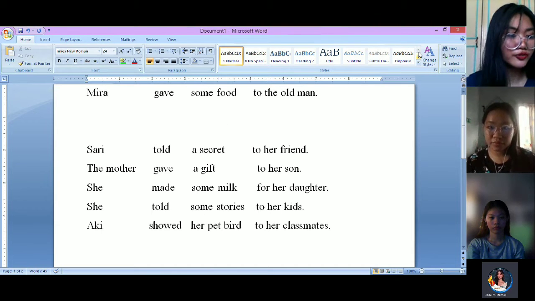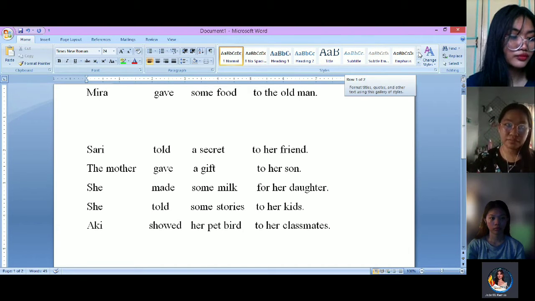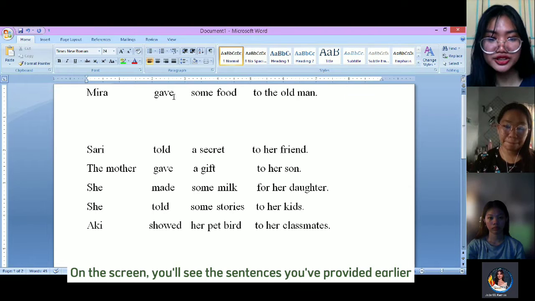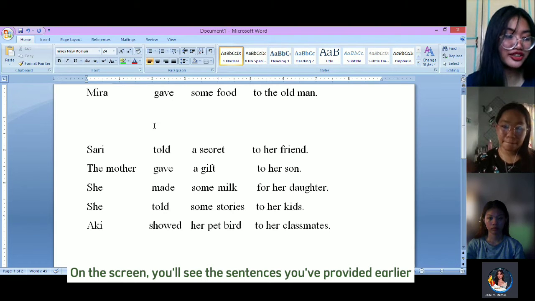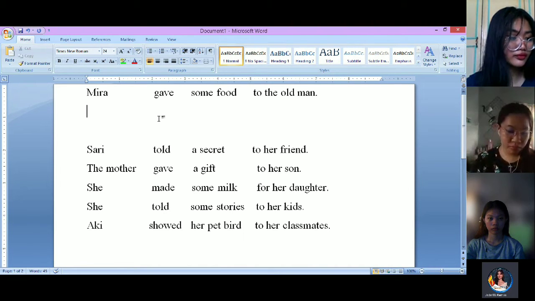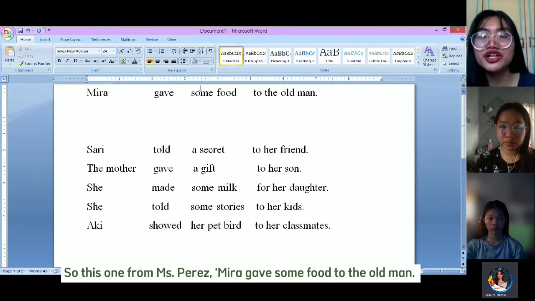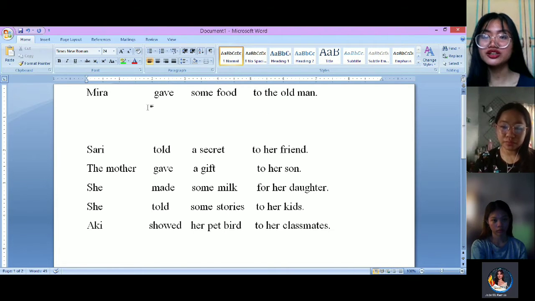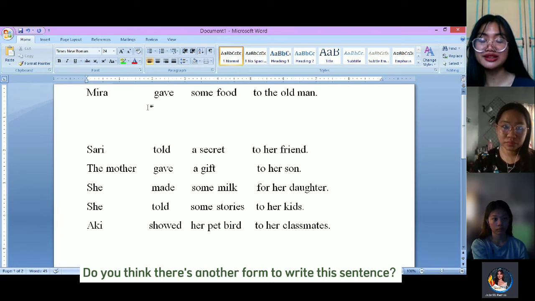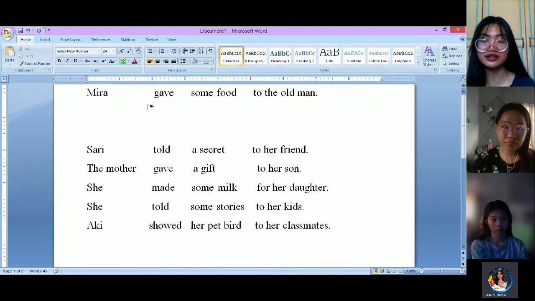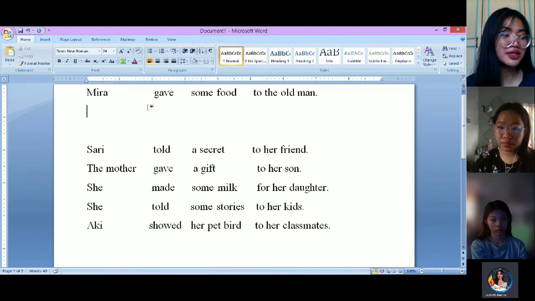Okay, now from the screen, you'll see the sentences that you've provided from earlier. So, this one from Miss Paris. Mira gave some food to the old man. Do you think there is another form to write this sentence, Miss Dian?